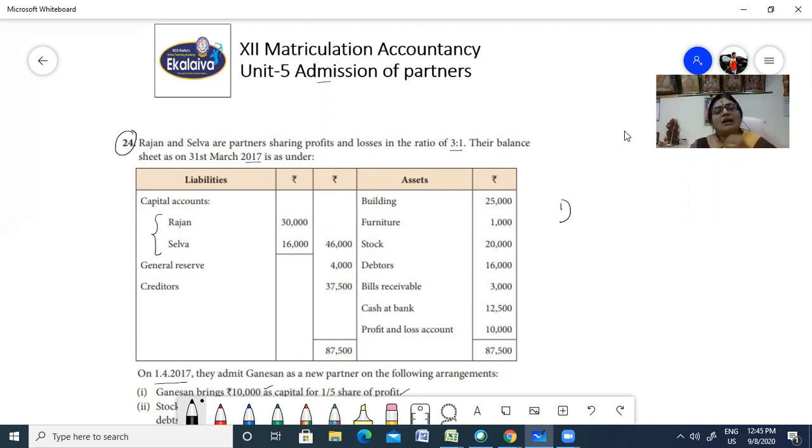Rajan and Selvan are partners sharing profit and loss in the ratio 3:1, right? The balance sheet as on 31st March 2017 is as under. So you have Rajan, Selvan, and the general reserve, which you have to transfer. Then creditors, your fixed assets and your current assets, and you have profit and loss. Again, this is going to be transferred to the capital account. So you have reserve to be transferred, and profit and loss to be transferred. As you're doing the problem, you note and keep them so that it is easy for you.